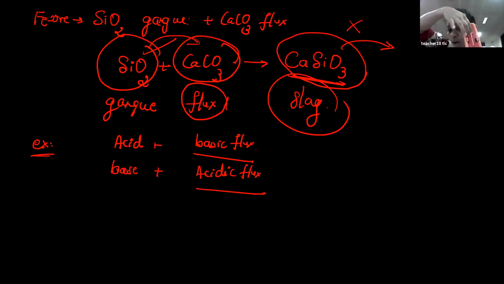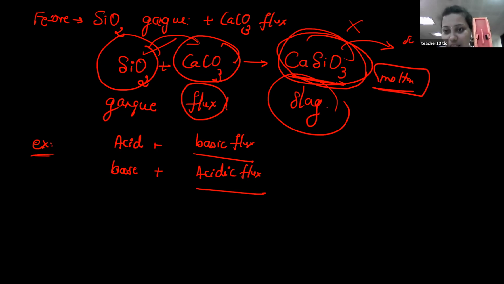Imagine you need to apply more energy, or else you waste your energy there. Instead of that, if I add some other reagent, the reaction takes place automatically and a complex is formed. This is not an original coordination complex, just one big molecule that is formed. It is there in the molten state. Now between solid and molten, which is easier to remove? Molten flows, right? So you can easily remove it. Students, I will show you the diagram.